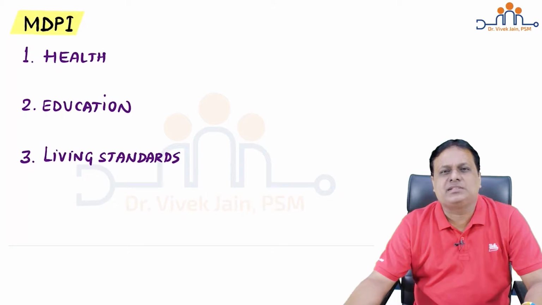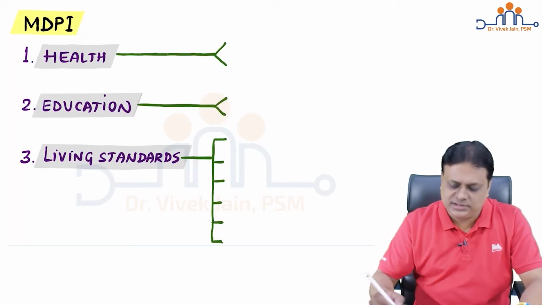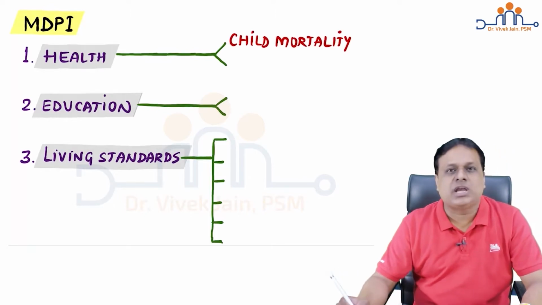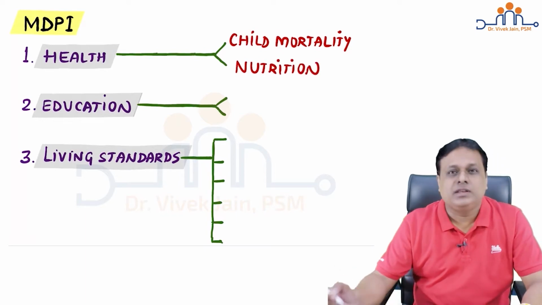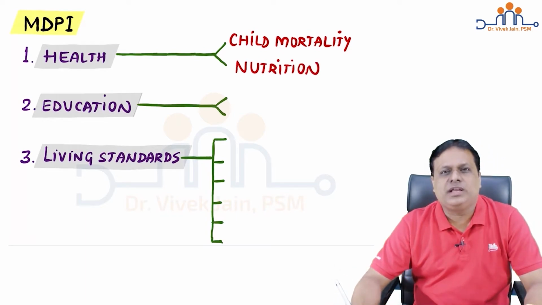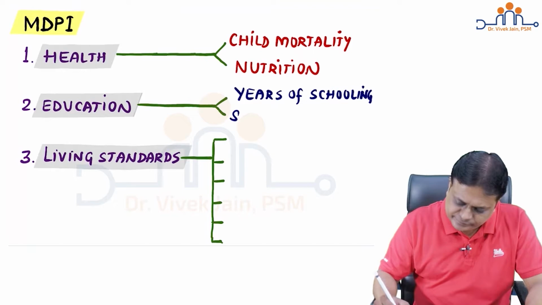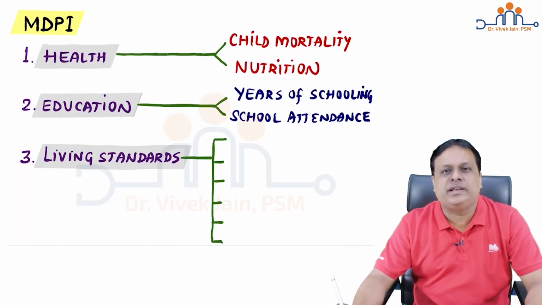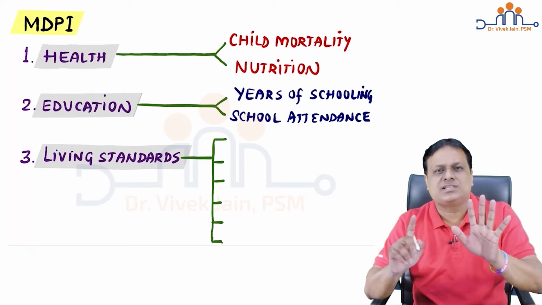These three indicators are further comprised of a total of 10 sub-indicators. Health indicator has two sub-indicators. These are child mortality and nutrition. When we look at education as an indicator, it has two sub-indicators. These are years of schooling and school attendance. Living standards has got a total of 6 sub-indicators.